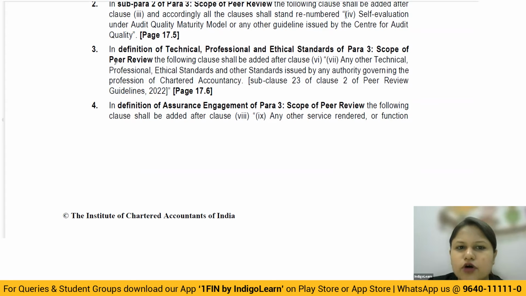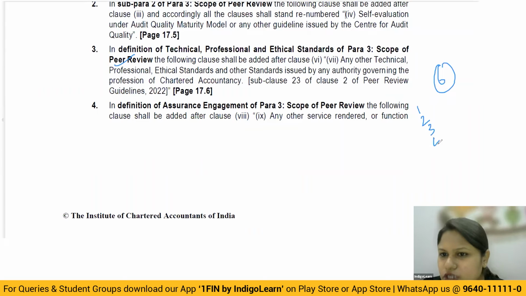The scope of peer review also includes one more. What they have done is, altogether there are 6. So first, second, third stay as they are. The fourth one you insert, then the fifth, sixth, seventh will follow. Now you come up with the next one. Last one they're telling: any other technical, professional, ethical standards and other standards issued by any authority governing the profession